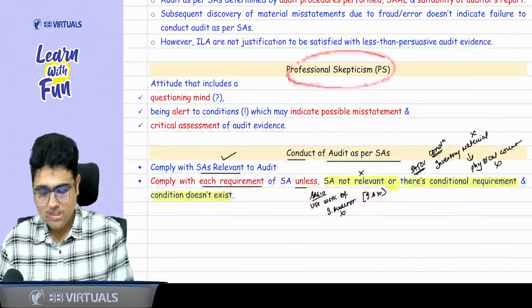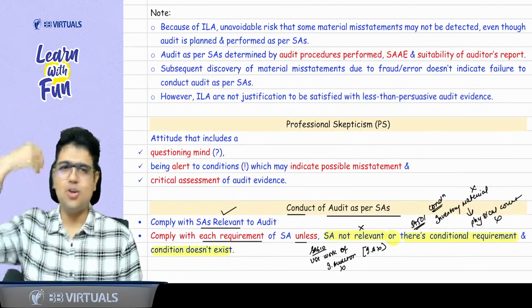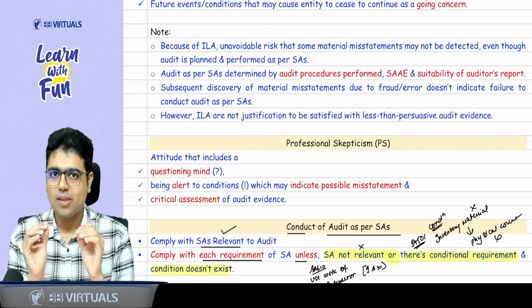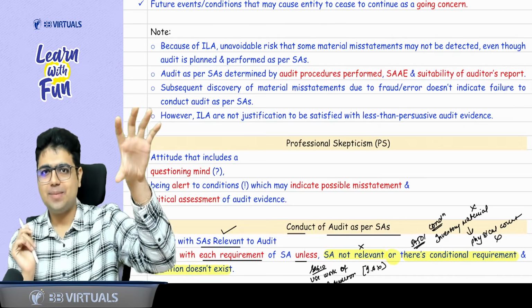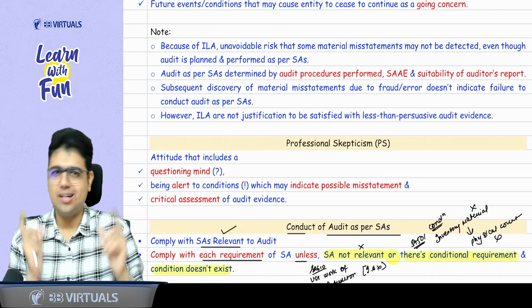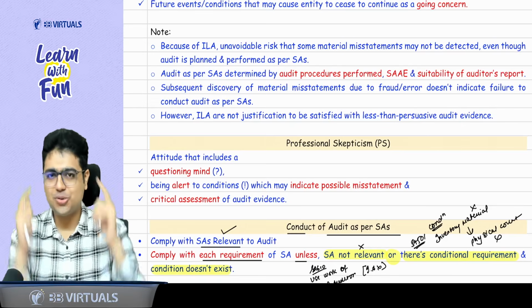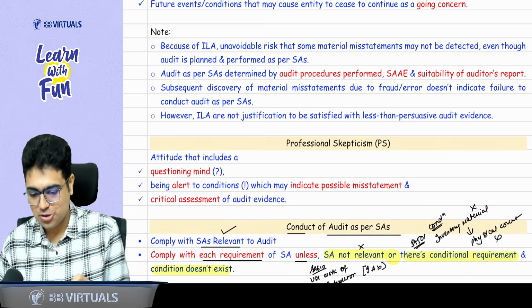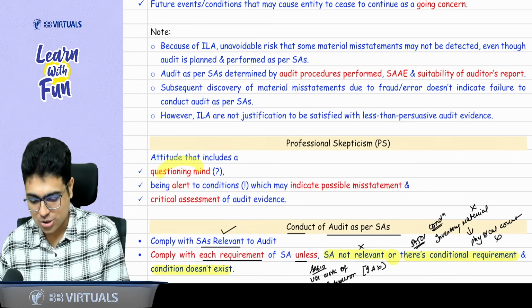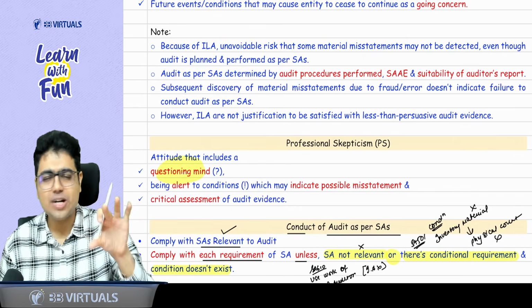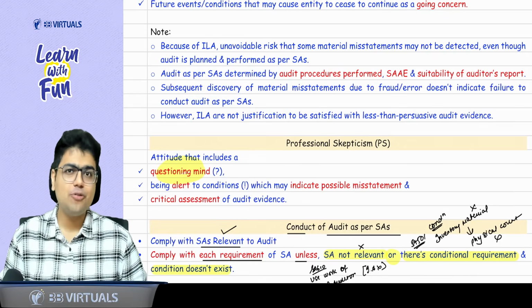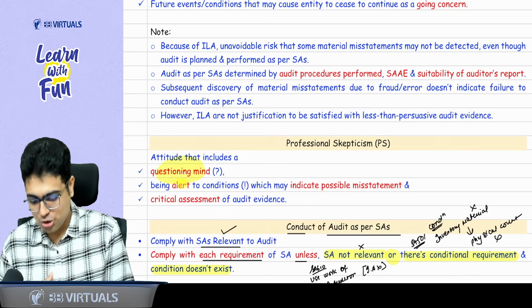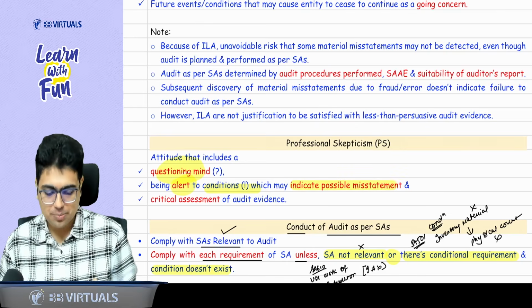Talking about professional skepticism, we don't need to go into too much detail. You just need to understand that if you want to deal with inherent limitations, you should be alert. You should have a questioning mind. Whenever you find some hanky panky, some suspicious transaction, you should question the management about it. You should be alert to conditions that indicate a possible misstatement.